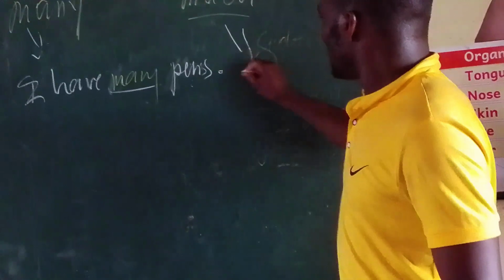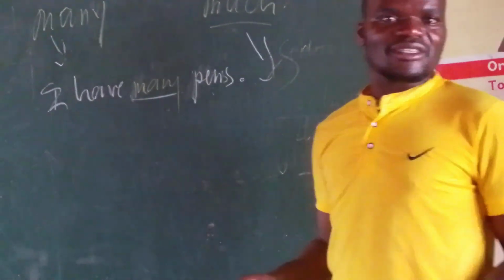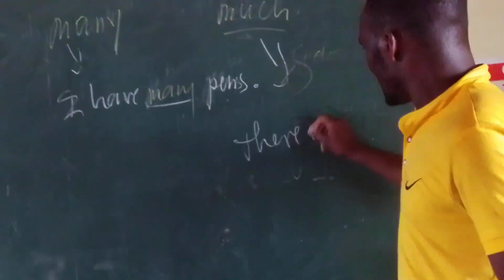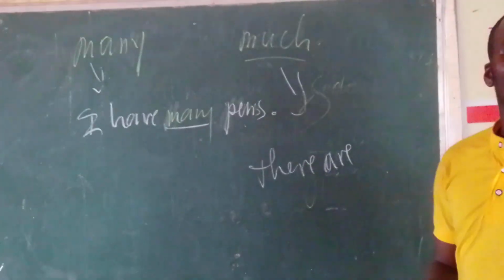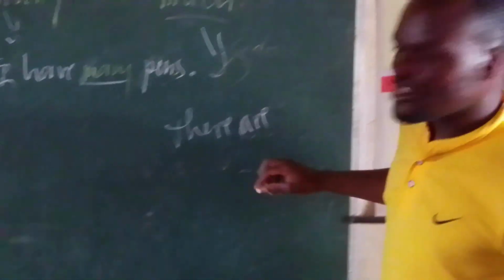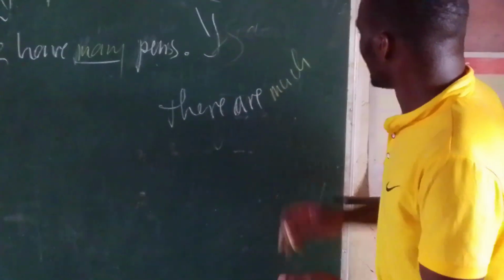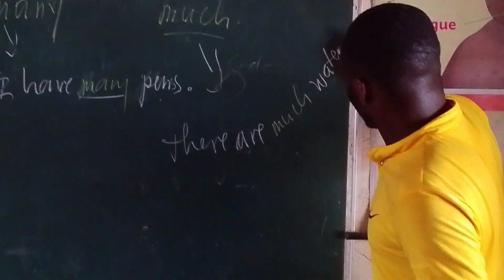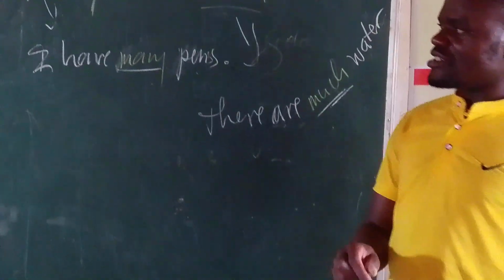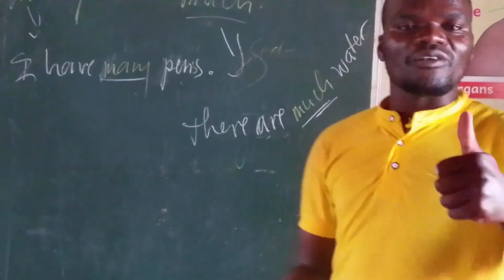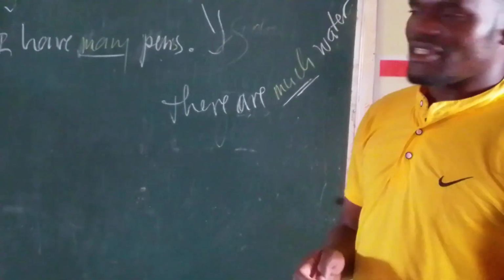And much is used for uncountable things. You can say there is much water. Here, much is used for uncountable things, but in a big amount.